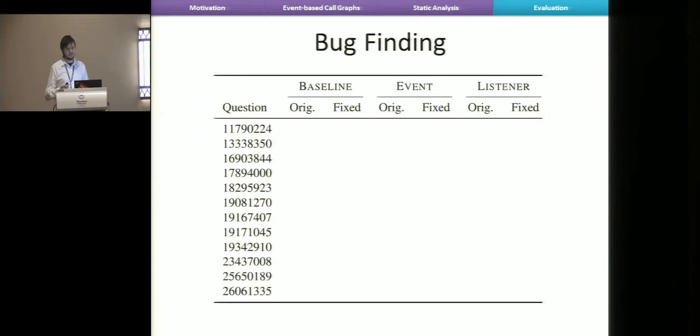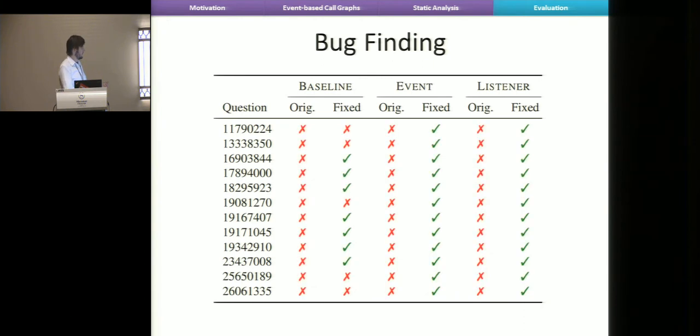So we used the StackOverflow questions to answer the question of, is this useful for finding bugs? In this table we have the question numbers, and then the three analyses. The original column means that we took the original code, ran the analysis on it, and checked whether it reported an error. Since all three analyses are sound, it's a simple check: we expect all analyses to find all the errors. So all analyses report an error for the original buggy program.